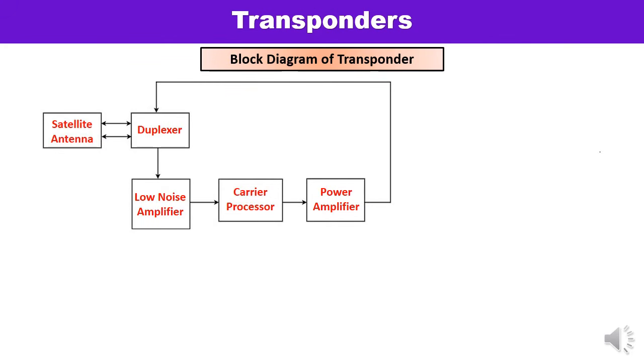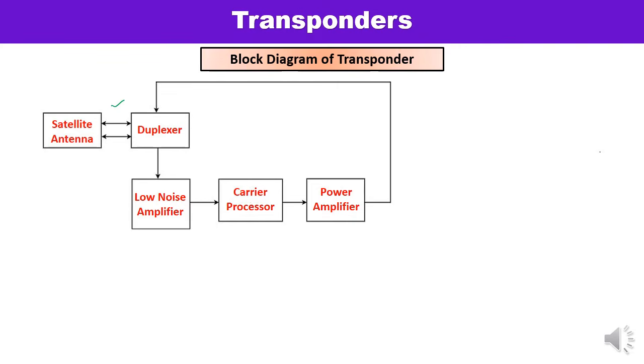Now let us discuss the block diagram of the transponder. How to draw the basic block diagram, how to explain it. So here you can see satellite antenna, duplexer, low noise amplifier, carrier processor, power amplifier. These are the various units over here. So satellite antenna, you know that there is a requirement of antenna to transmit the signal and receive the signal. Here you can see a double arrow is mentioned, and a duplexer, this unit is shown over here.